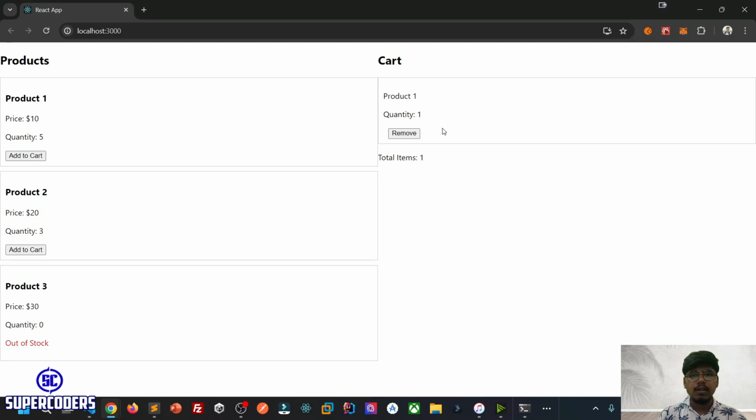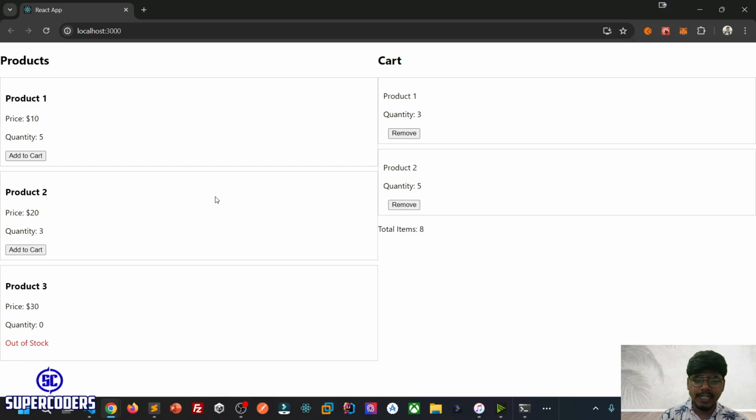So here you can see the product is added to the cart. If we click again on add to cart, it's increasing again, but the quantity in the products is not decreasing. Here also, the quantity is not decreasing. So I think this is an issue that needs to be fixed. Let's see how we can fix this.